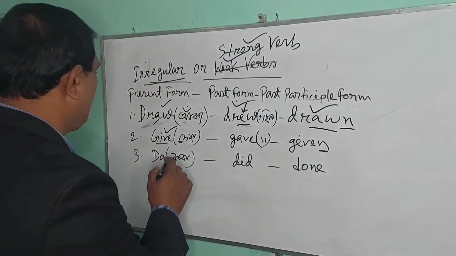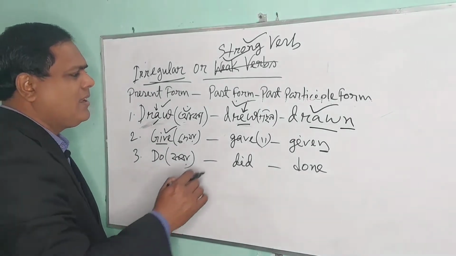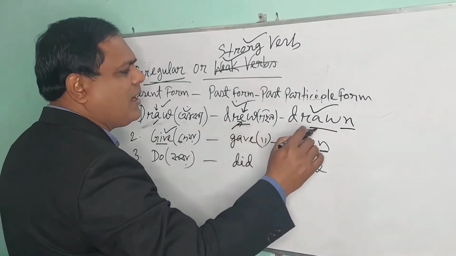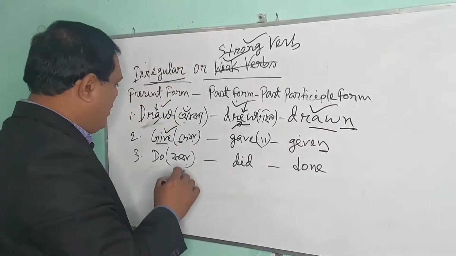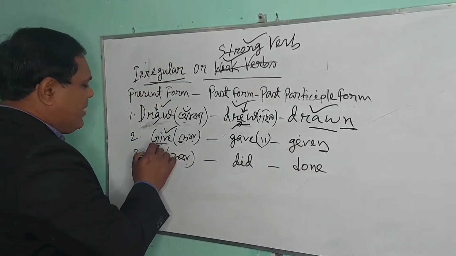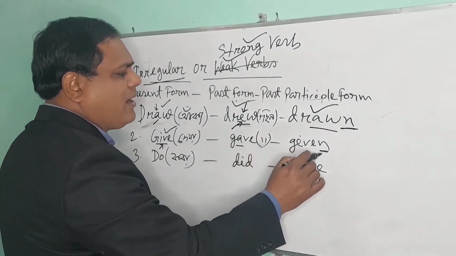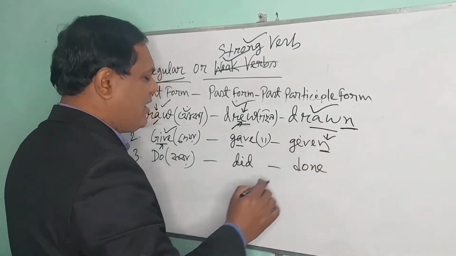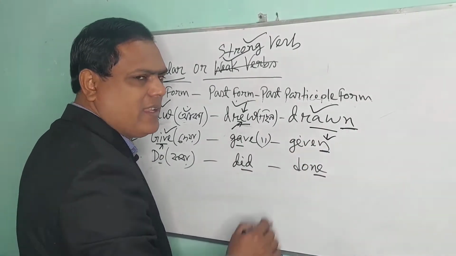Here you see that in draw, in the middle there is a, in the middle there is e, and at the end there is n. In give, there is i in the middle, there is a in the middle, and at the end there is n. Do, did, done, there is ne.